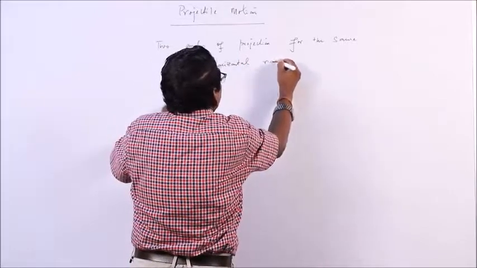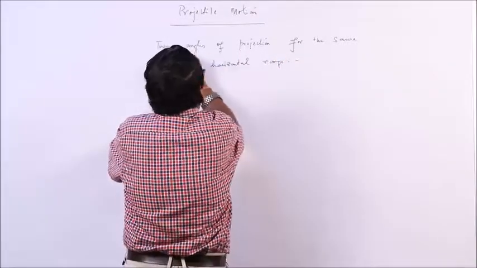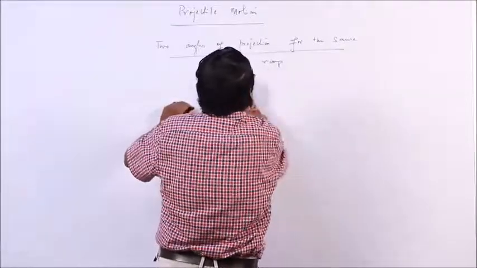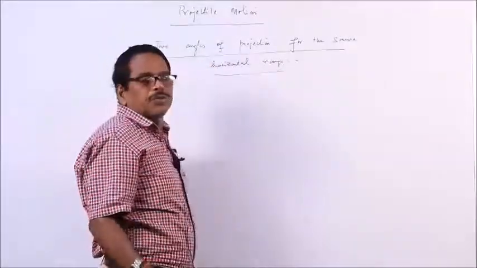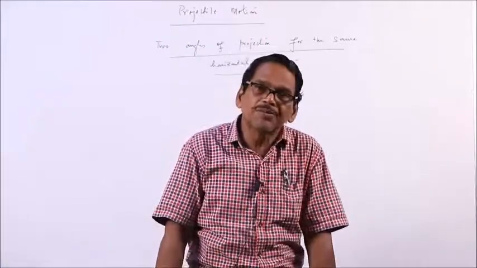That we prove. Sometimes in the examination this comes as a question, a 2 marks question or 3 marks question: prove that there are two possible angles of projection for the same horizontal range.